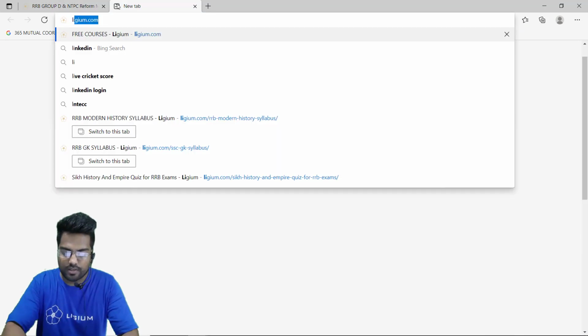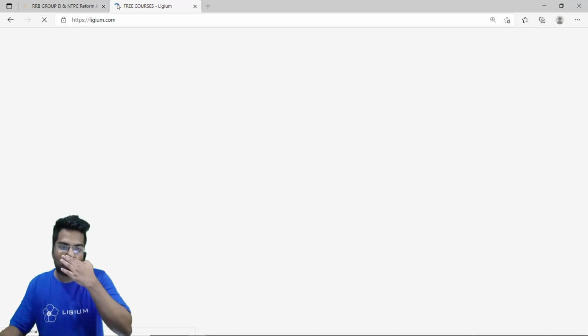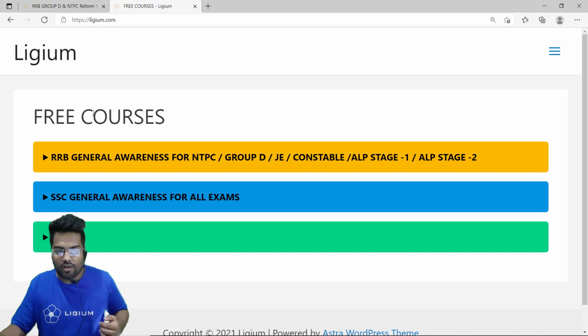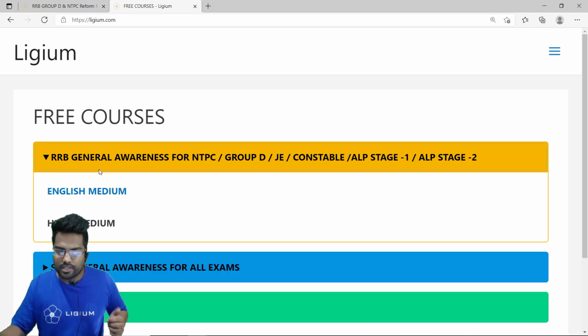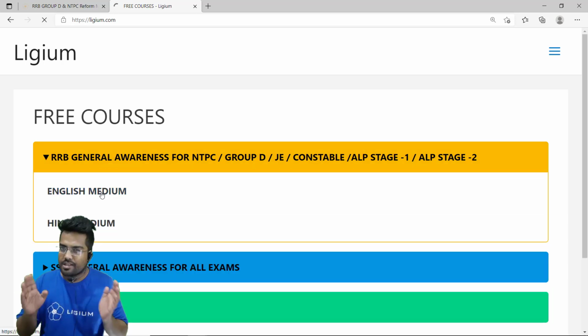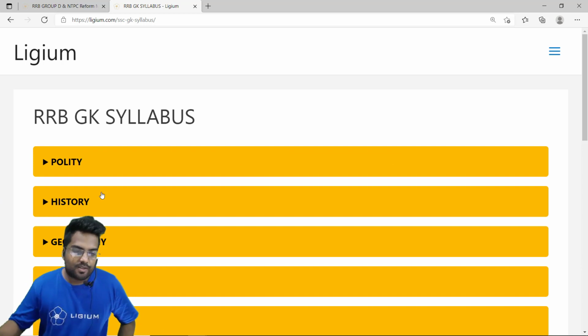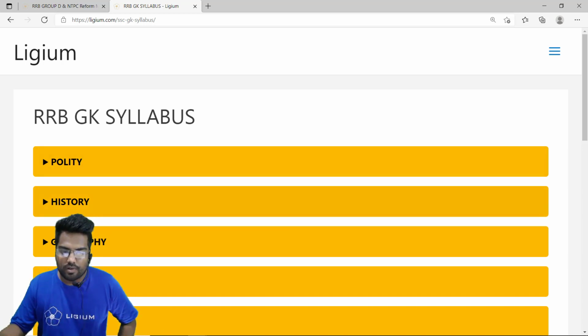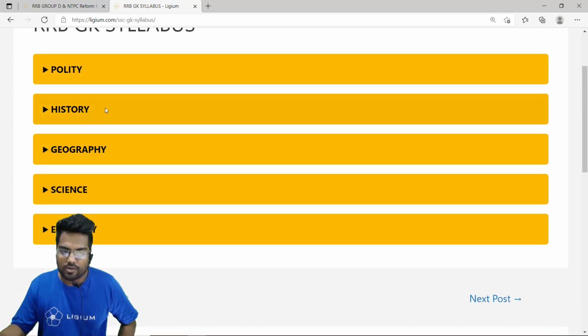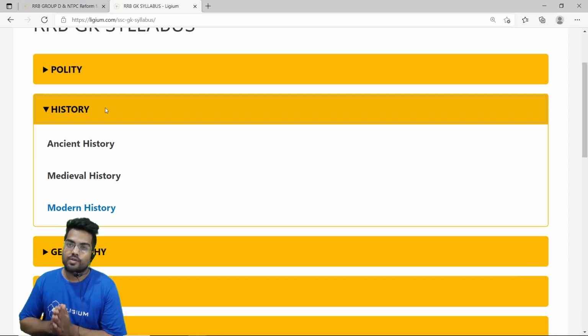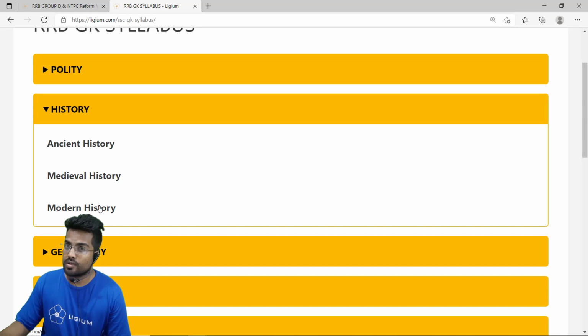So in your browser, just type ligem.com, and here you have free courses for RRB, SSC, MPPSC, and there will be more. Let's click on RRB General Awareness. Obviously we are going to work with the English medium. This is the RRB GK syllabus. We have polity, history, geography, science, and economy. We are just going to click on history. In the history, you have ancient history, medieval history, and modern history. We are just going to click on modern history.